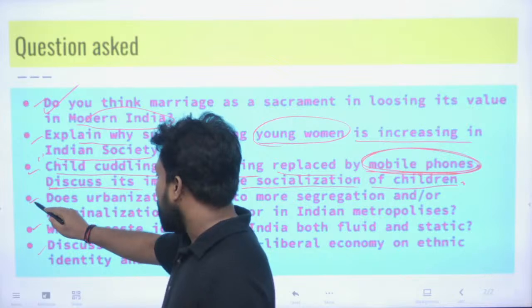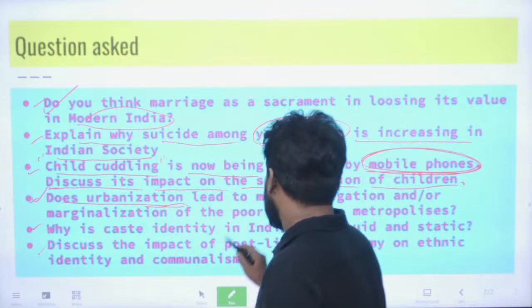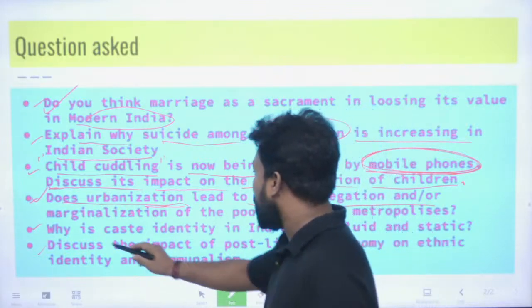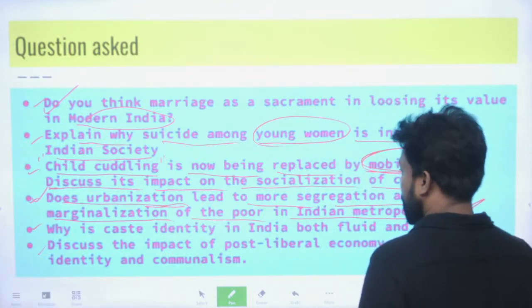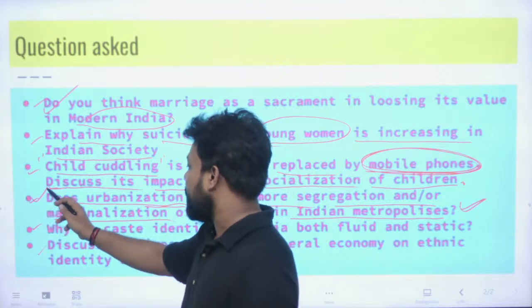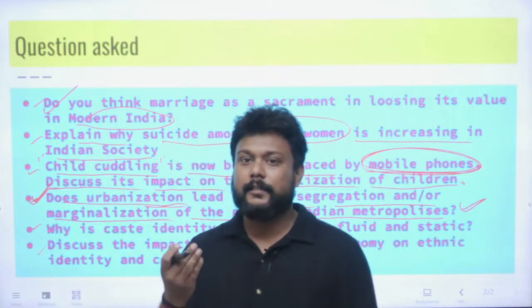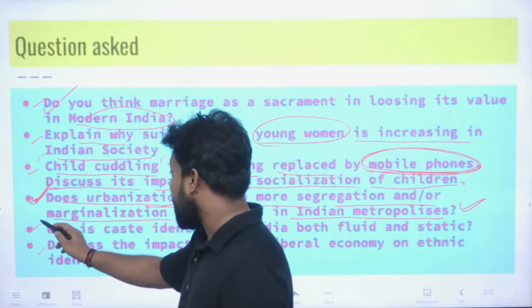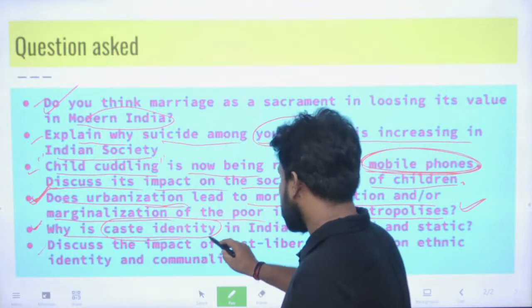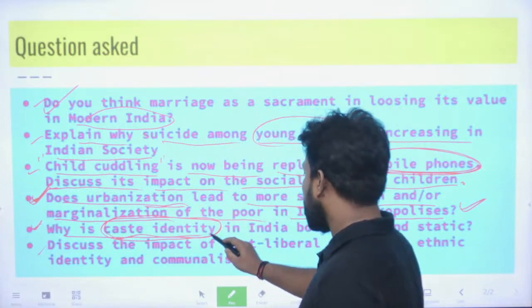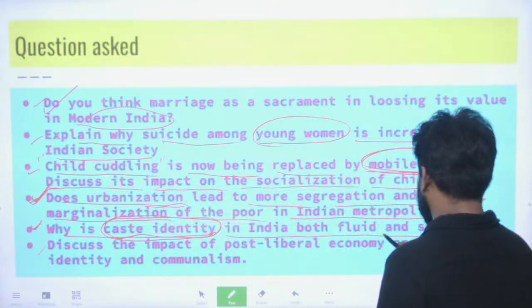Now, the next one: does urbanization lead to more segregation or marginalization of the poor in Indian metropolises? The fourth question is on urbanization, which is a very recurrent theme in this whole preparation if you study the Indian society GS paper. Again, the next question: why is caste identity a system of stratification or a hierarchical system in India, both fluid and static?